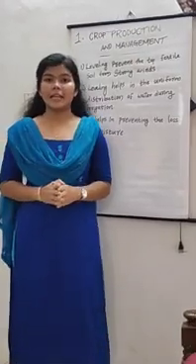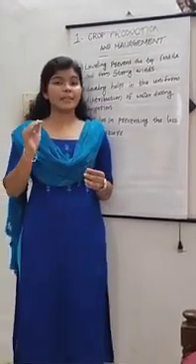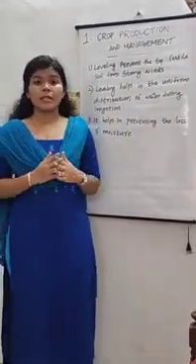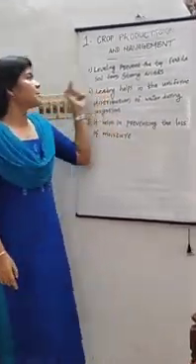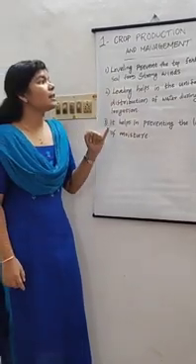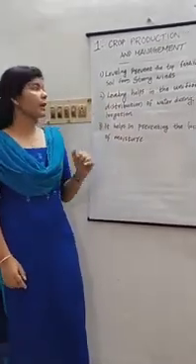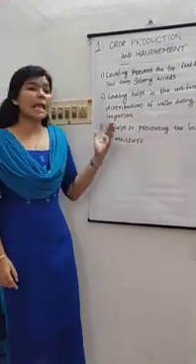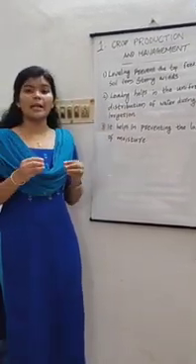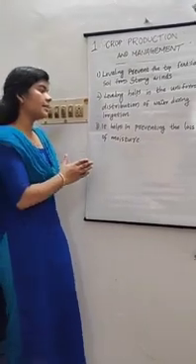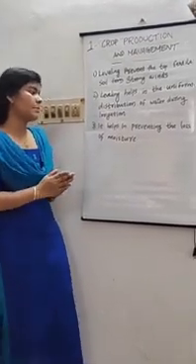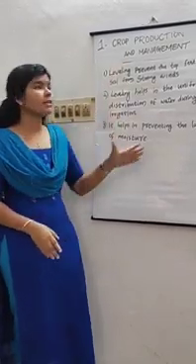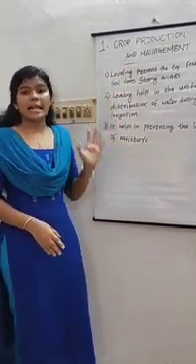Next step is leveling. Leveling is done to make the surface smoother. Okay, what is the need of this? Let's see. First benefit is leveling prevents the top fertile soil from strong winds. And the second benefit is leveling helps in the uniform distribution of water during irrigation. And the third benefit is it helps in preventing the loss of moisture. Okay, these are the benefits of doing the process leveling.